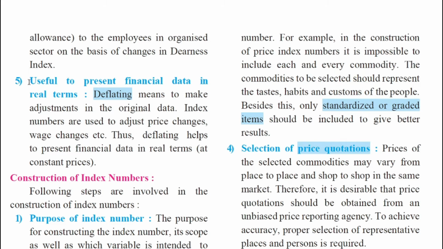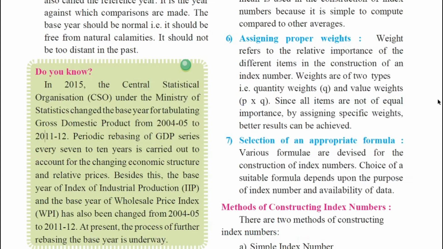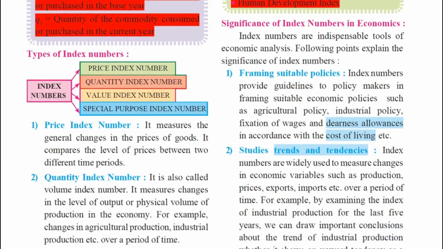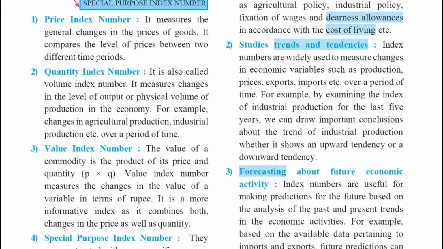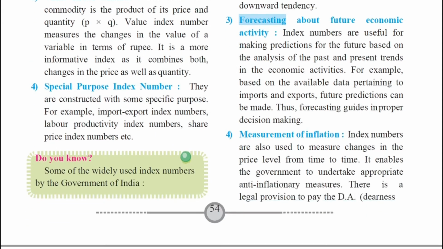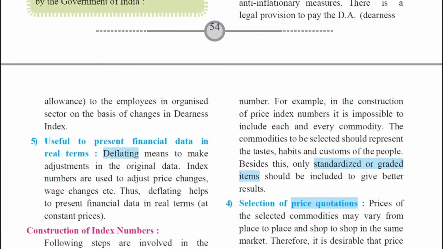So, my dear students, in a very simple way, the significance of index number is known. It is very clear and we can easily understand how exactly this complete thing shows us that to frame suitable policies index number is important. To study the trends and tendencies index number is important. To forecast future economic activity index numbers are important. To measure inflation index number is important. Also in presenting financial data in real terms, index number is of utmost importance. So in this way we have studied the significance of index number.